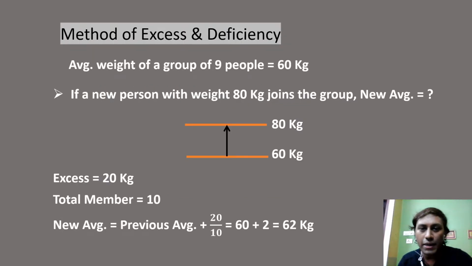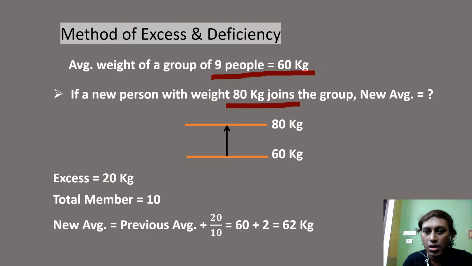Now let me ask you another question. Let us take that same group of 9 people having an average weight of 60 kg. Now a person with 80 kg joins the group. What is the new average? From the previous slide we have understood that if the person comes with 60, no change.